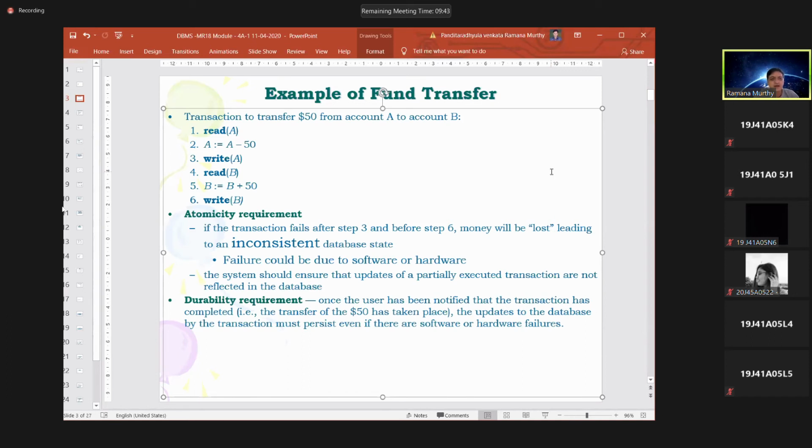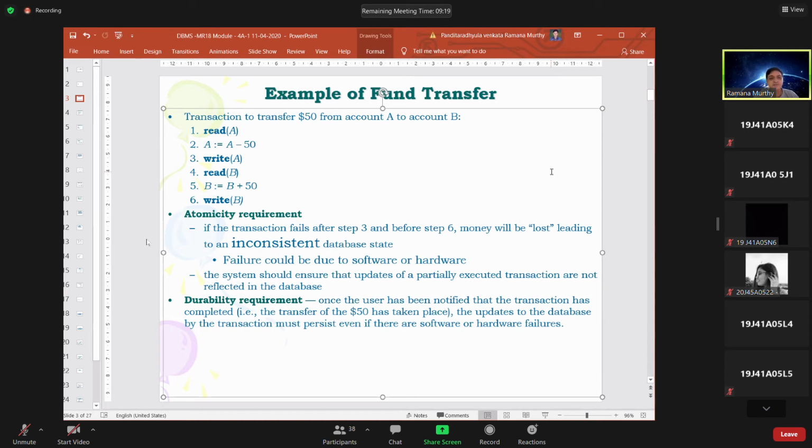Step number 3 is successfully executed, but I don't know whether step number 4 or 5 was executed. But the transaction definitely fails before 6. You can say the transaction is executed successfully up to step number 3.